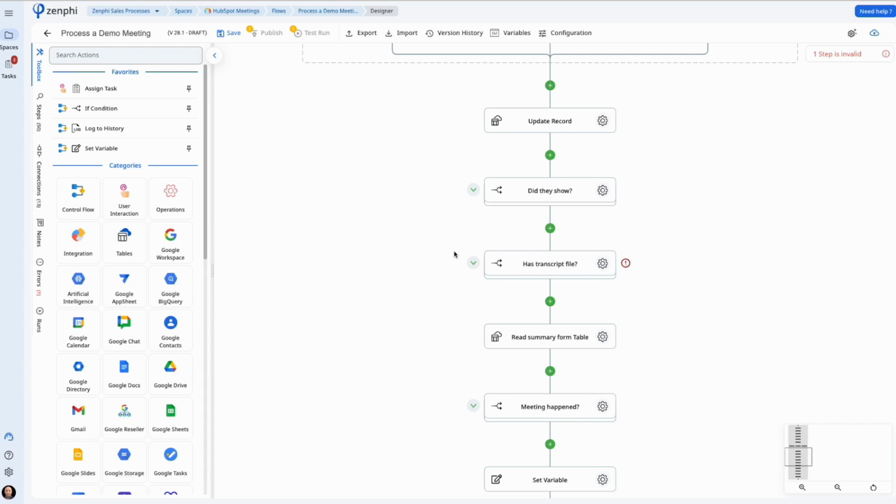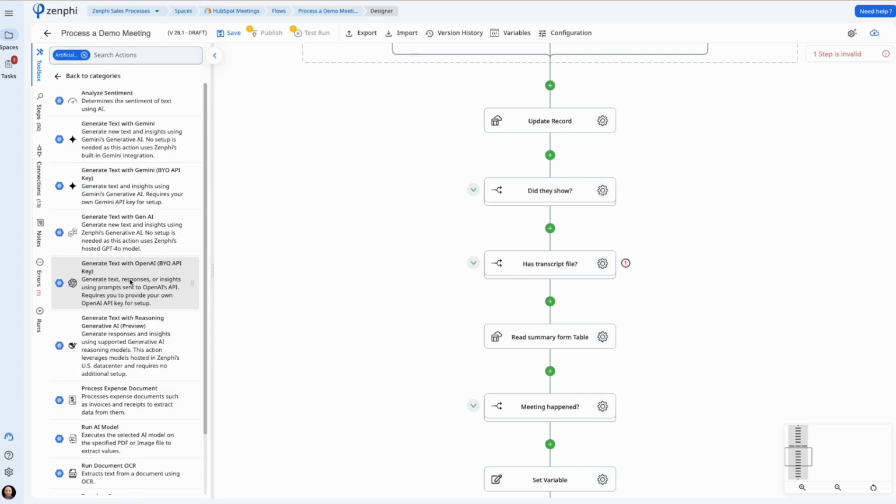As we see, our customers are using more and more generative AI within their flows, and we do it within Zenphi. Basically, every other week, we're coming up with new ways of augmenting and enhancing our processes with generative AI in a seamless manner. Now, we'll be publishing this template to our community site, so you can also start using it and sharing it. It's quite handy.